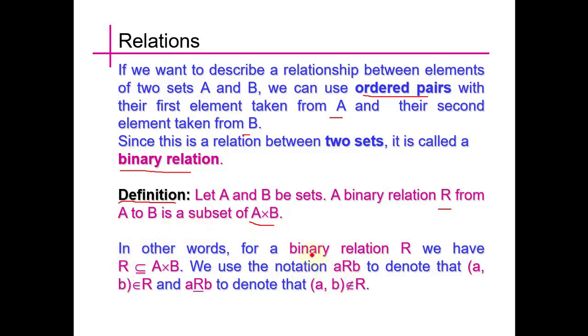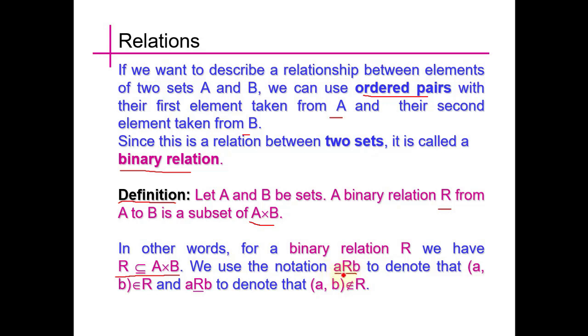In other words, for a binary relation R, we have R is contained in A cross B. So R is a subset of A cross B. We use the notation a R b, where a stands for a single element of A and b stands for a single element of B, and a and b are related.